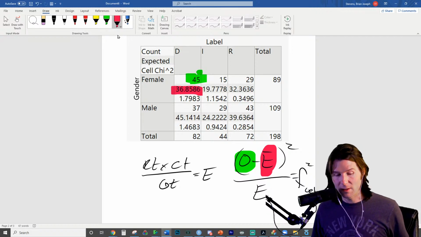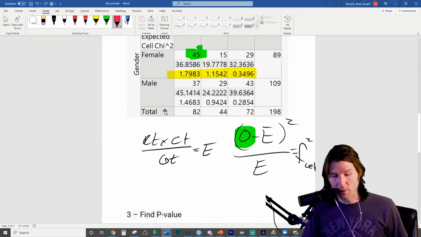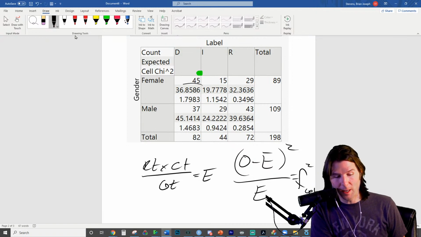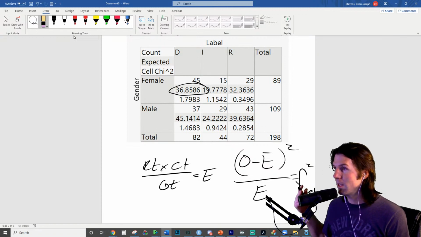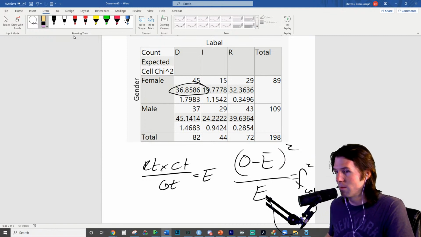Exactly right, Tyler. Can anyone show me how we got this value right here mathematically? This is something we should all know how to do pretty quickly, and I'll show the mathematics here again. This is a review of chi-squared. How do we get this expected value right here? What is the mathematics to get that expected value?